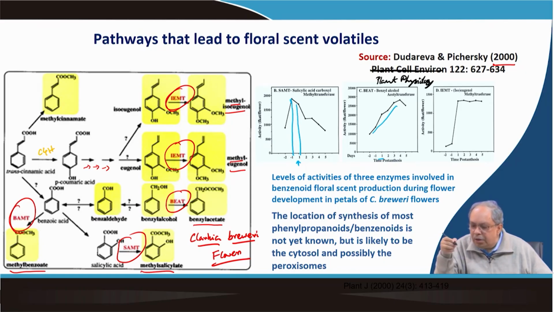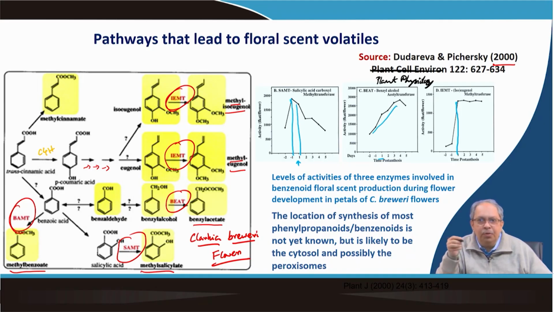But in the case of isoeugenol methyl transferase, the maximum activity was found at day 1. So, the physiology of enzyme activity differs from enzyme to enzyme, and that means the composition differs with time.